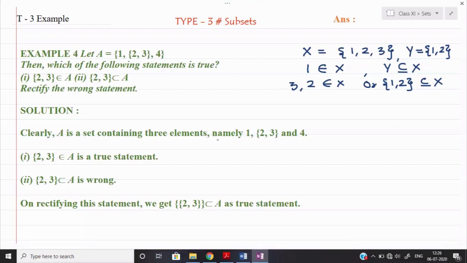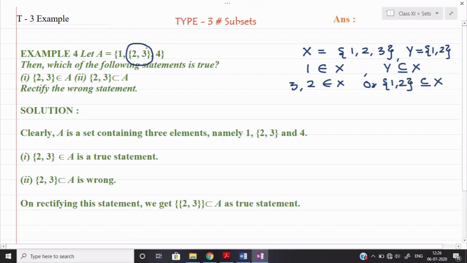But if you are writing in the form of a pair, the pair can contain two elements or more than two elements, and if you include the curly bracket, you need to use the symbol of subset. Okay, but there is one twist in the example. They are giving us {2, 3} in the curly bracket itself.